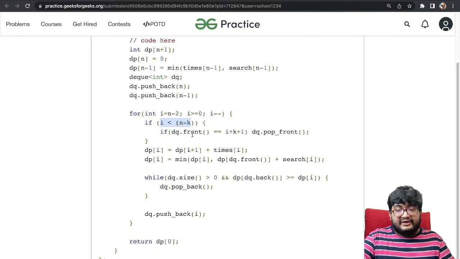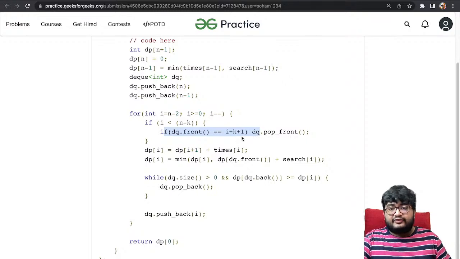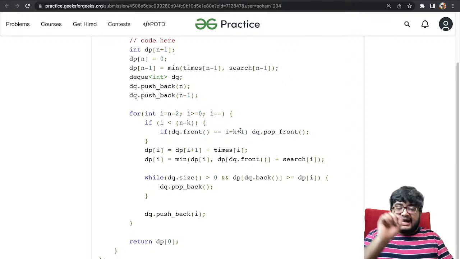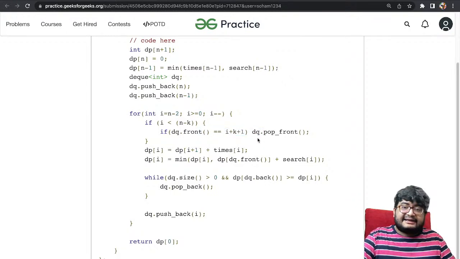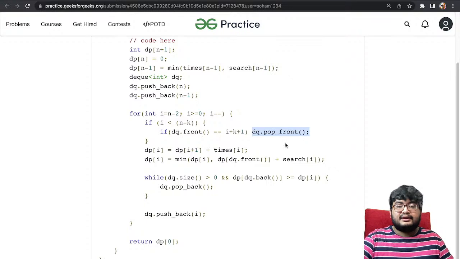We'll maintain the minimum at the front always. We want the minimum, so we'll maintain the minimum at the front always. So if we have to remove, we'll check if the front element equals the element that has to be removed. That is i plus k plus 1. Because i plus 1 to i plus k should be there in the queue. We want the minimum of that part. So the next element that has to be removed is i plus k plus 1. If that is equal, in that case we do dq.pop_front. We'll remove it from the front of the queue.